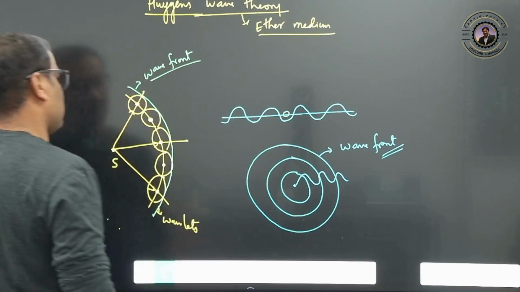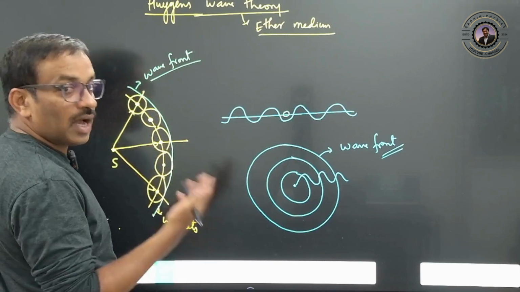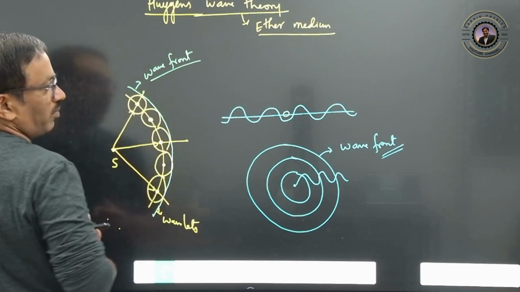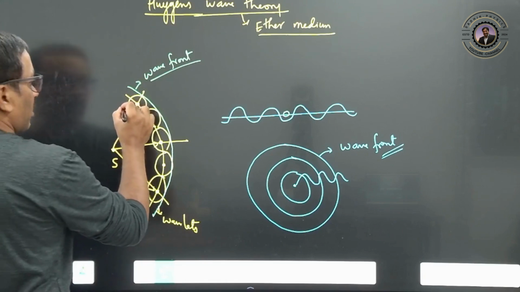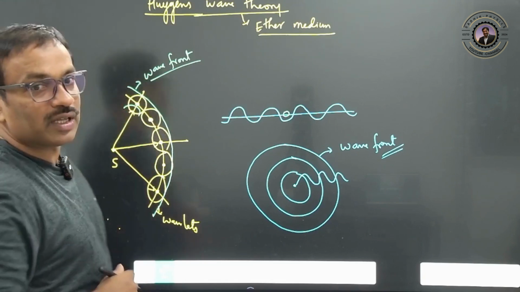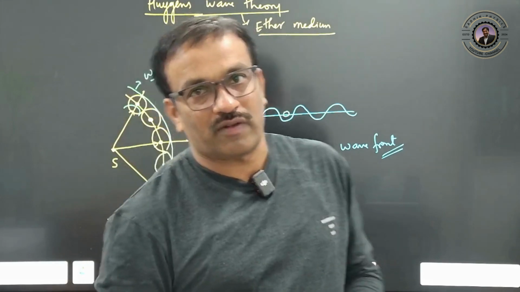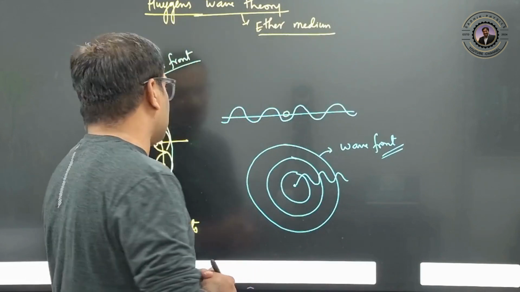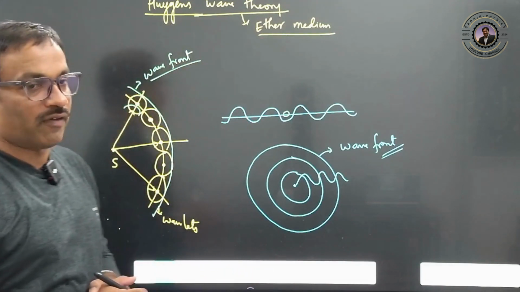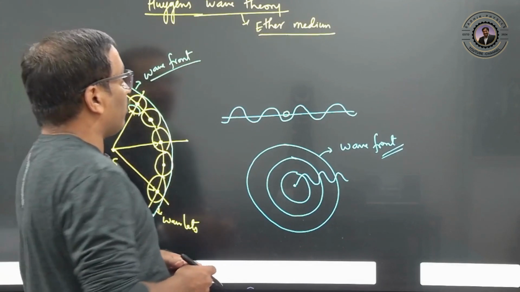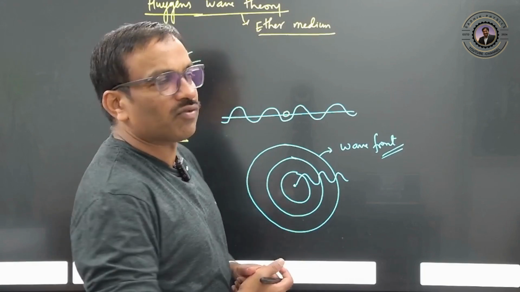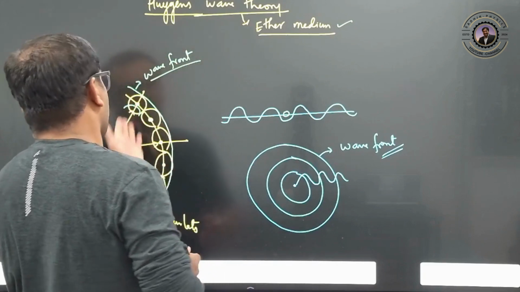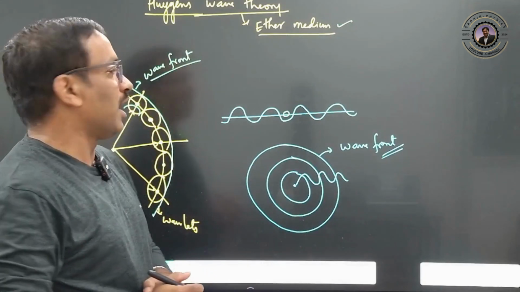So one scientist asked, okay, you are taking the forward wavelets, so why not the back wavelets? They would show an impact on the incoming wavelets. He said that only in the forward motion the wavelets will be more intense, and the back wavelets will have the least intensity, so they will not show any effect on the propagation. The wrong thing he said was that no medium is required for the propagation of light, and he also could not explain the back wavelets, right?